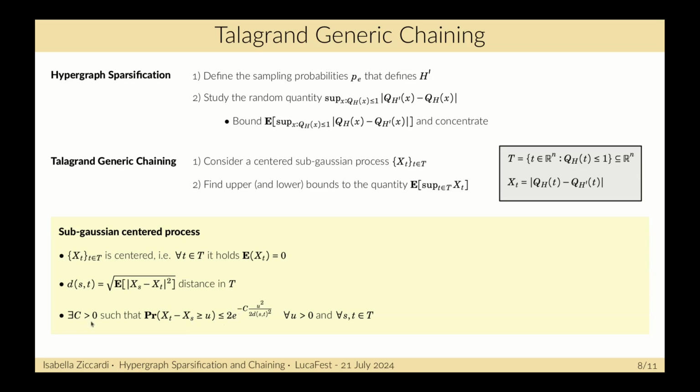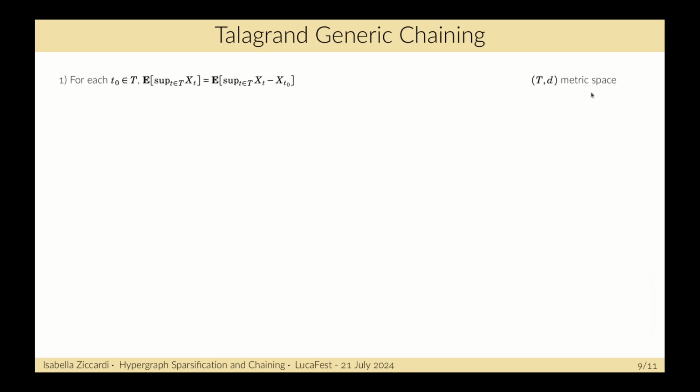So there exists c such that this is at most 2 times e to the power of minus c u squared over twice the distance between s and t to the power of 2. So, since the process is centered, we can rewrite the expectation of the supremum as the expectation of the supremum of X_t minus X of t0, for any t0 in T.